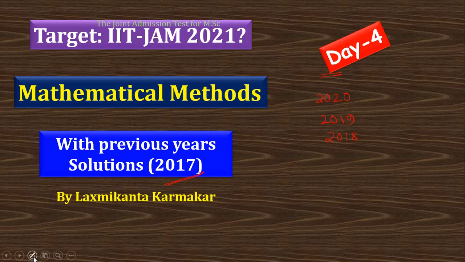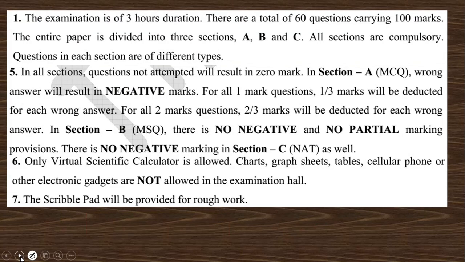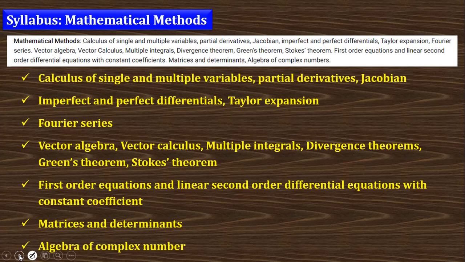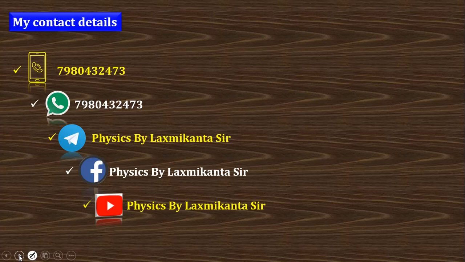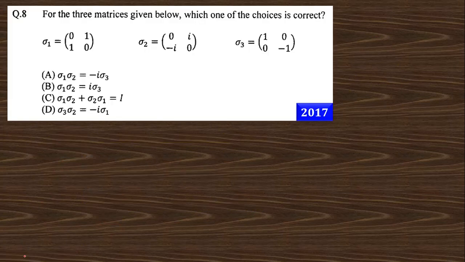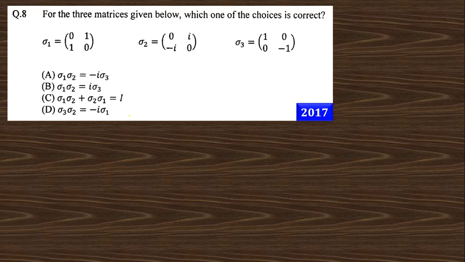So today we will discuss the questions on the basis of the mathematical methods for the year 2017 in the IIT JAM examination. This is the pattern of the question in the IIT JAM exam, and this is the negative marking instruction, and this is the syllabus of the mathematical methods part, and these are my contact details. This is question number 1 of the year 2017. This was asked in the year 2017.